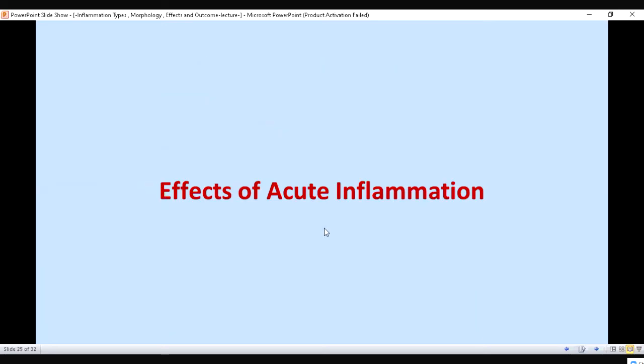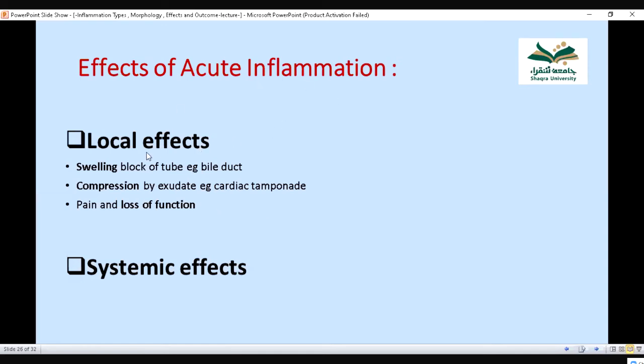Then there is the effect of acute inflammation. Local effect is what can happen there only. For example, swelling can occur due to edema. And if this swelling occurs in, for example, the bile duct, it can obstruct the bile duct and cause bile stasis. So it depends where the swelling is.